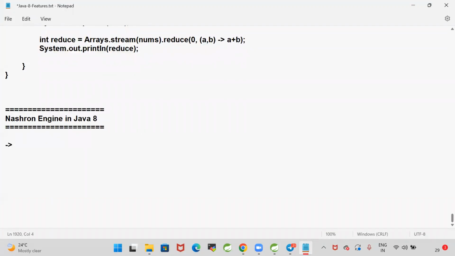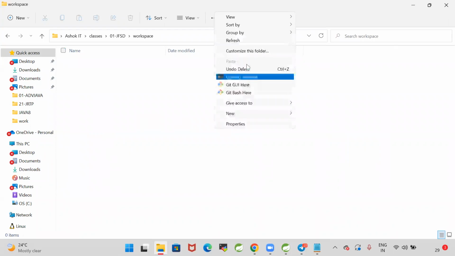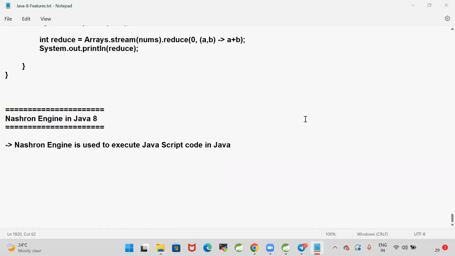Nashorn engine was introduced in Java 8 to execute JavaScript code in Java, right? Nashorn engine is used to execute JavaScript code in Java. Let me show you how to execute JavaScript code in Java. To execute JavaScript code in Java, we are going for the Nashorn engine that was introduced in the Java 1.8 version.